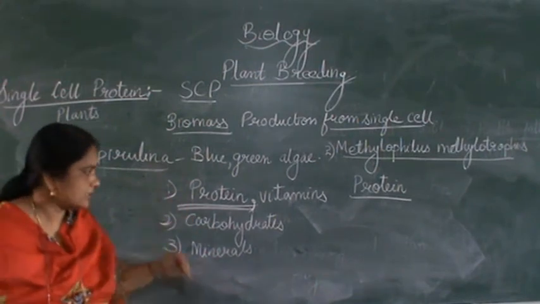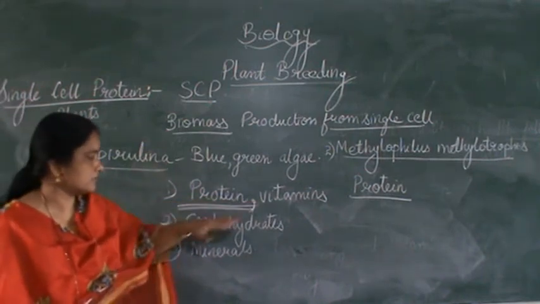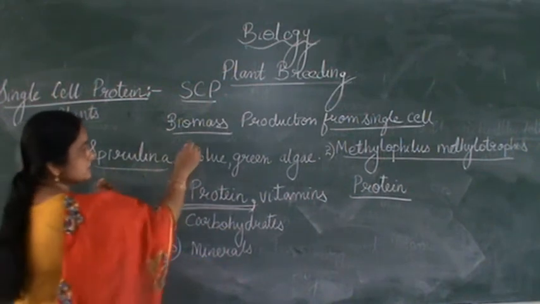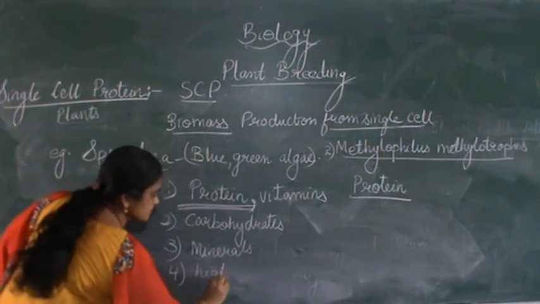Alright, it gives a high quantity of nutrients like proteins, vitamins, carbohydrates, minerals, and apart from that, it also gives a high yield of biomass.